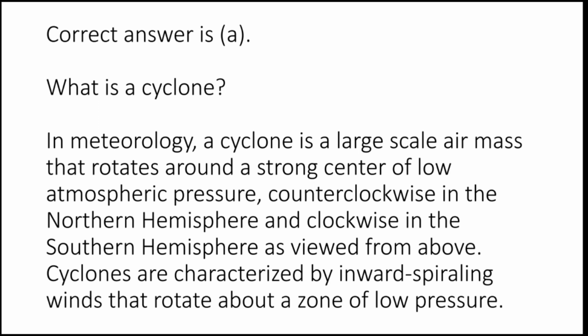Now what is a cyclone? In meteorology, a cyclone is a large-scale air mass that rotates around a strong center of low atmospheric pressure, counterclockwise in the northern hemisphere and clockwise in the southern hemisphere, as viewed from above. Cyclones are characterized by inward spiraling winds that rotate about a zone of low pressure.